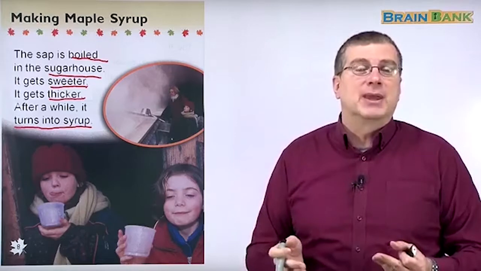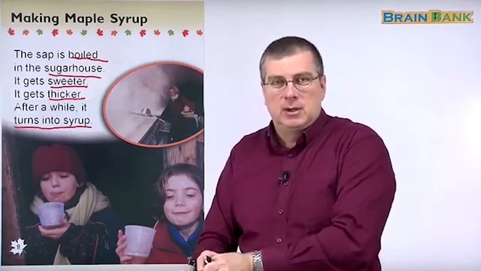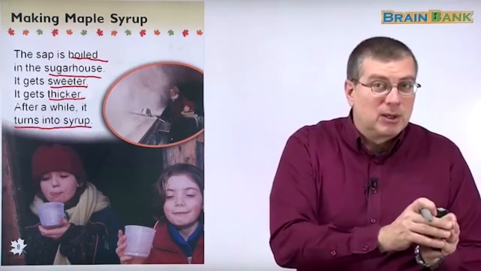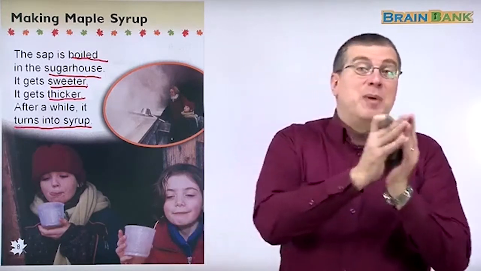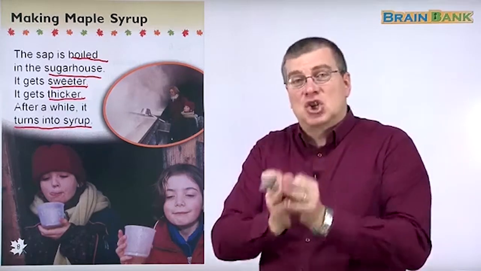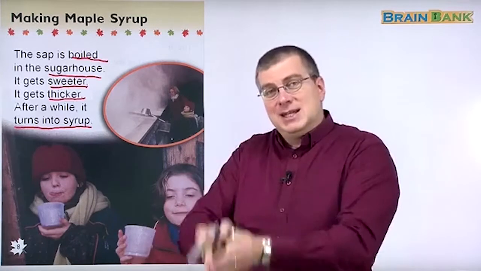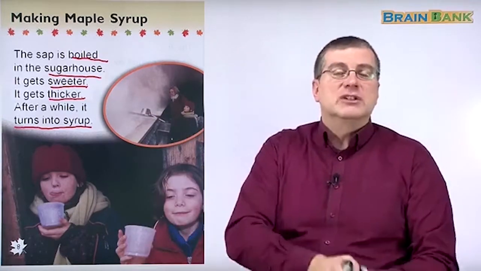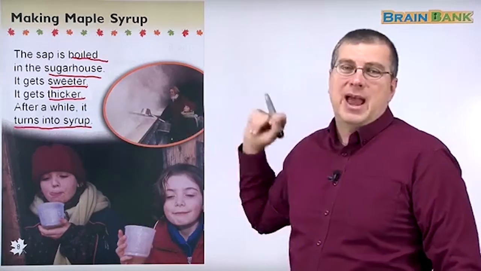Turns into something means it changes from one thing into another, right? A caterpillar turns into a butterfly. A baby turns into a child. A child turns into a teenager. A teenager turns into an adult. So when something changes from one thing to another, we say it turns into that thing.